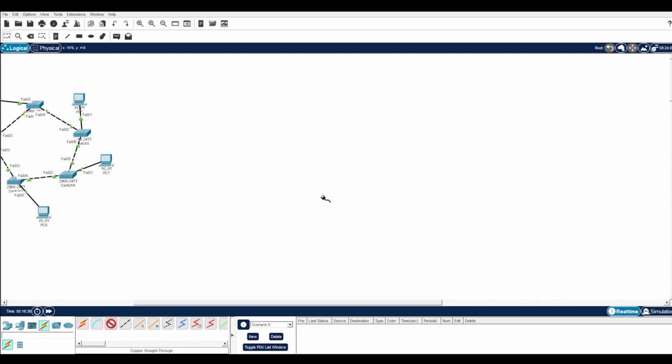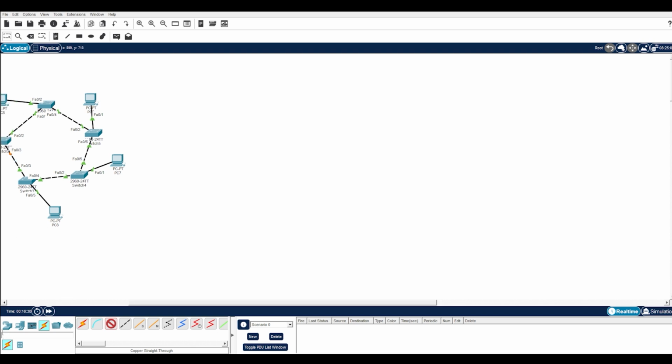As you can see, I'll connect the main switch to the secondary switches. Let's connect this main switch to the secondary switches. Firstly, let's connect this switch to this main switch. Then connect the secondary switches to those PCs. Let us put PCs over here.